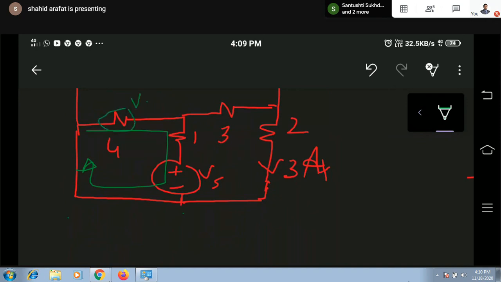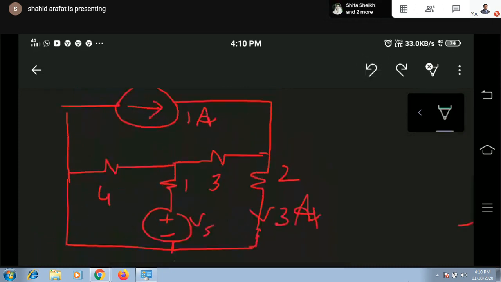Suppose I consider it as V1 and this as V2, so I will be writing V1, V2 and Vs, definitely with actual polarity. It may be minus, plus, minus, plus. My unknown will be only Vs, but right now we don't have the voltage across 4 ohm as well as 1 ohm, so we can try to find the voltage.